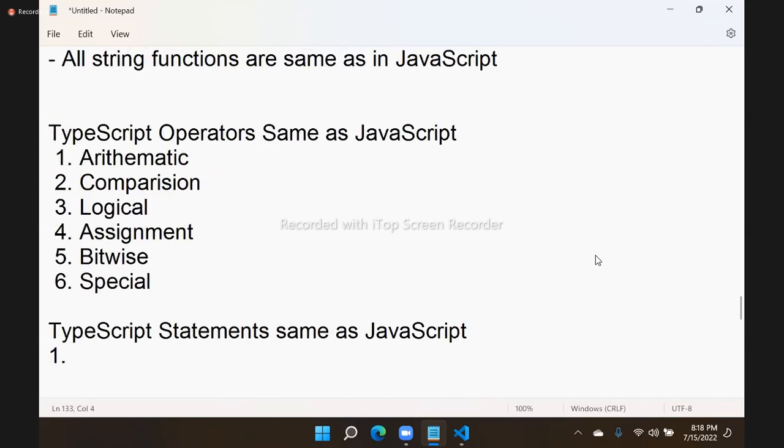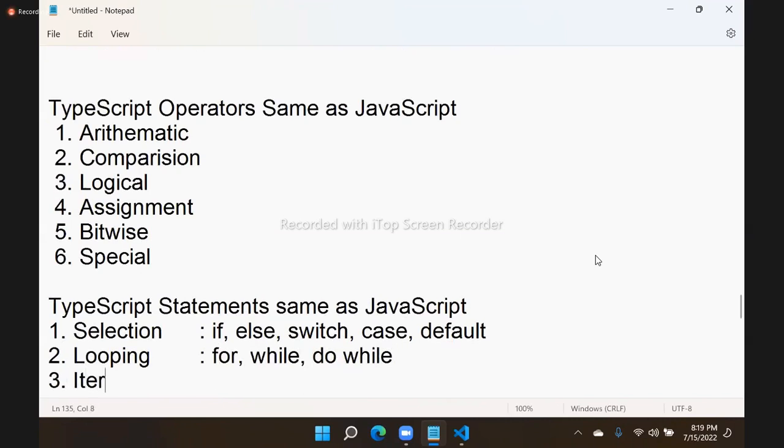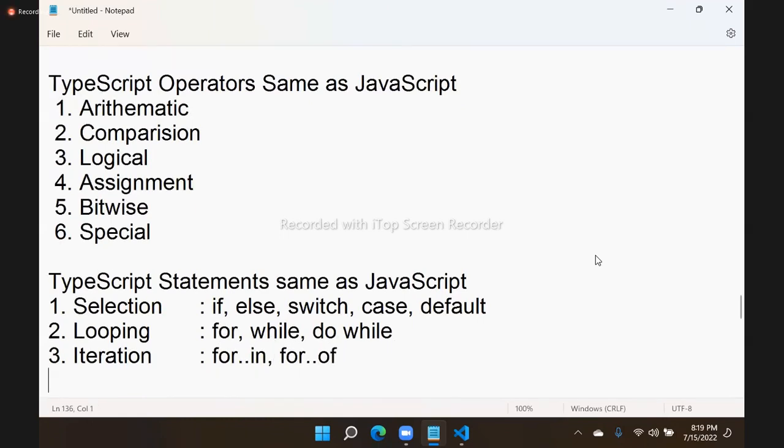Statements also same. We have selection statements. Selection statements means if, else, switch, case, default, all these are selection. We have looping control statements like for, while, do while. We have iteration statements like for in, for of.